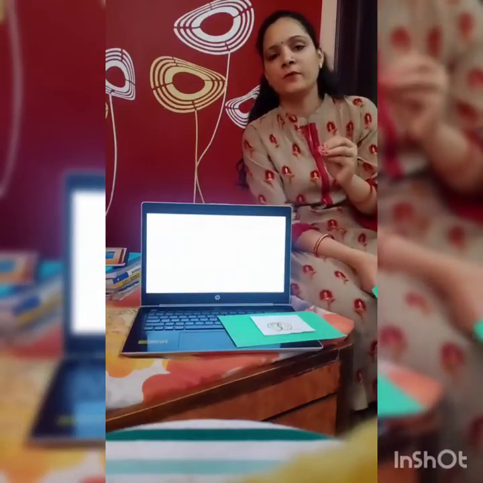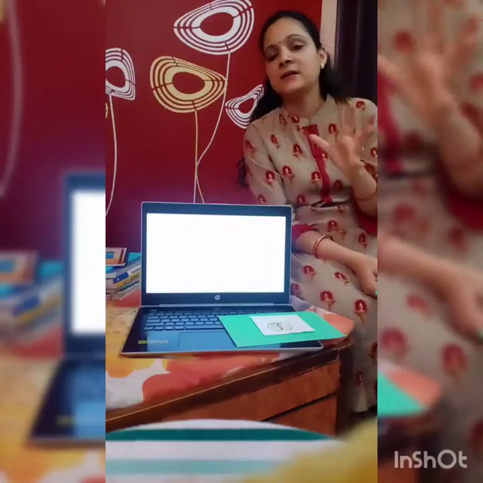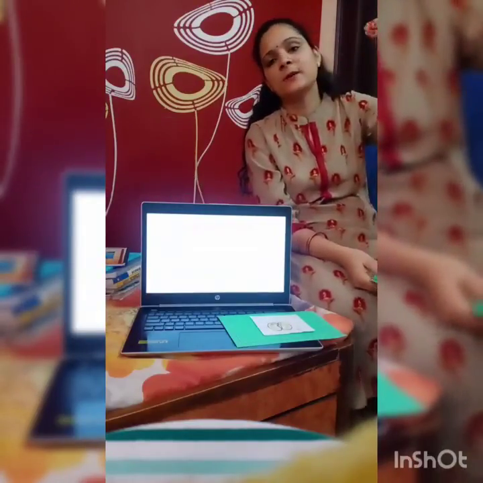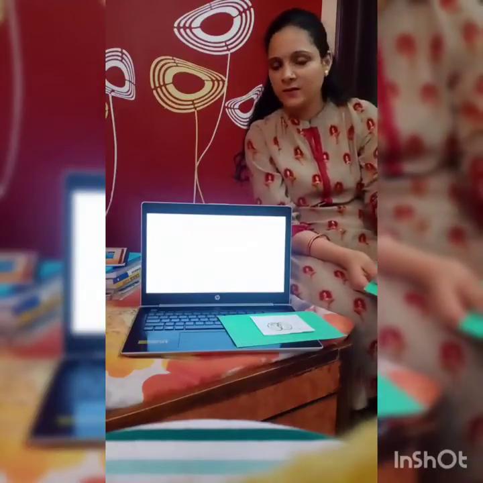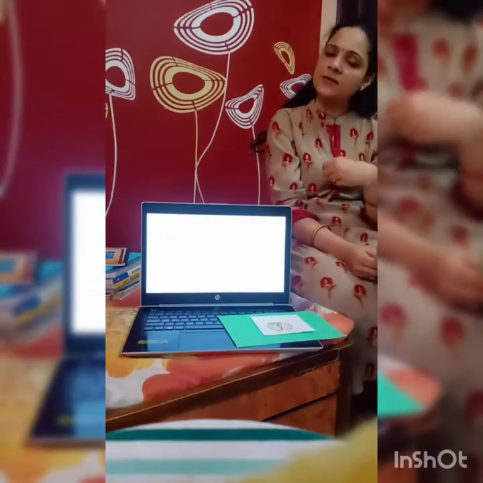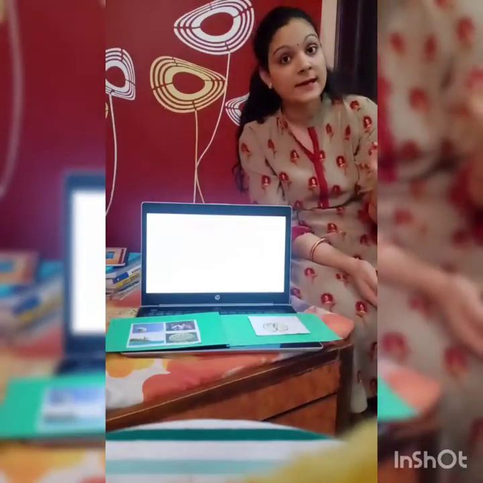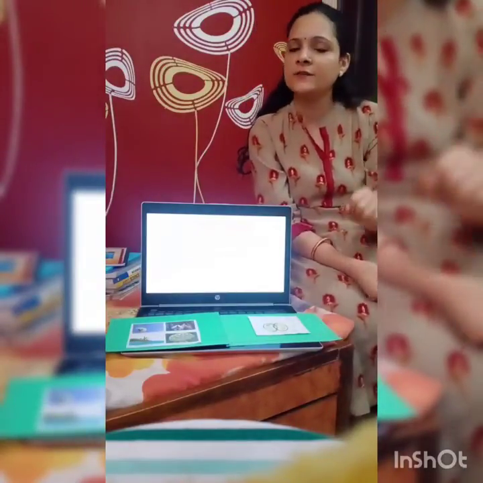When that pod becomes fully matured, the seeds are grown perfectly, then it explodes, मतलब वो फट जाता है, वो खुल जाता है, and all the seeds present there just fall down, and whenever they get favorable conditions, they get germinated and the new plant is formed from that seed.